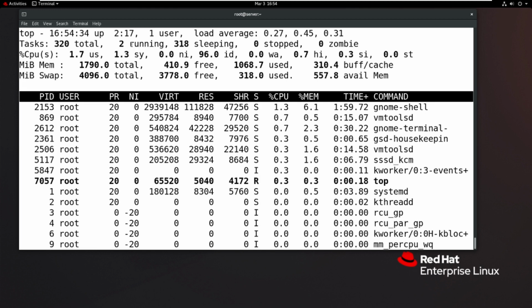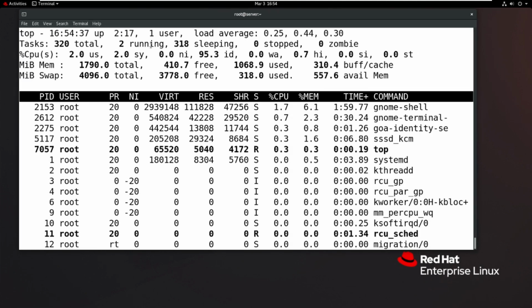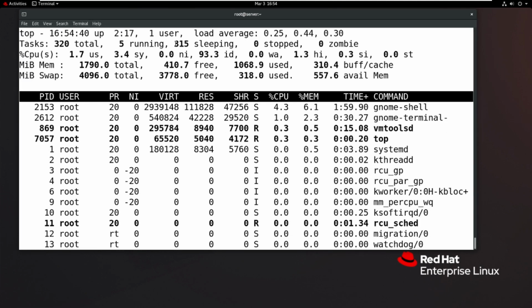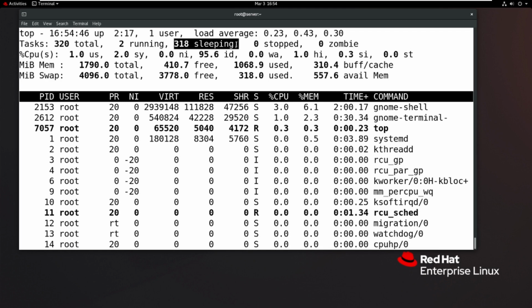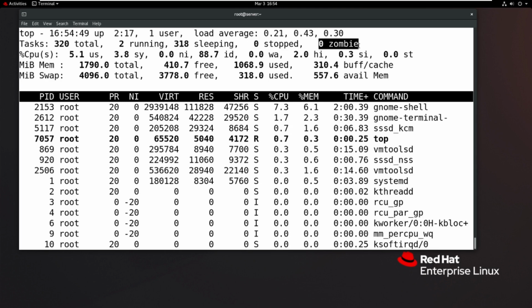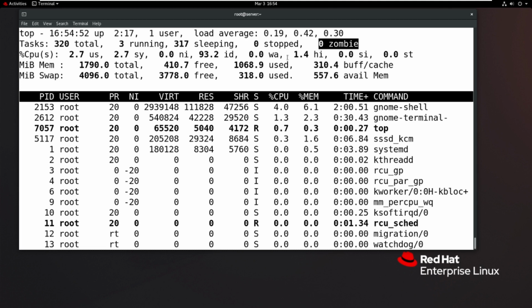It will change every 3 seconds. It is updated like a dashboard. So now 2 processes are running, and now 5 processes are running. It will update every 3 seconds. And now 317 are sleeping, and 0 are stopped processes, and 0 are zombie processes. But what is a zombie? I will tell you, wait.